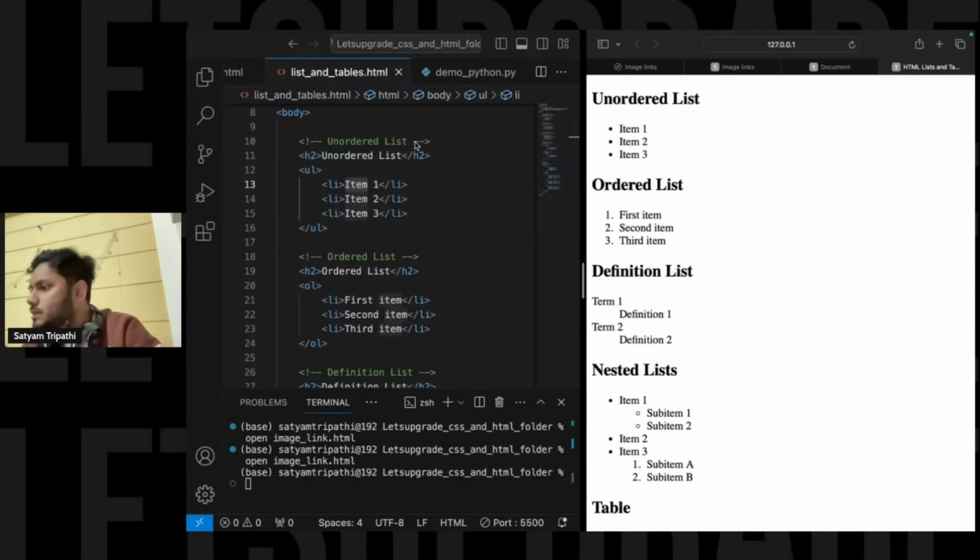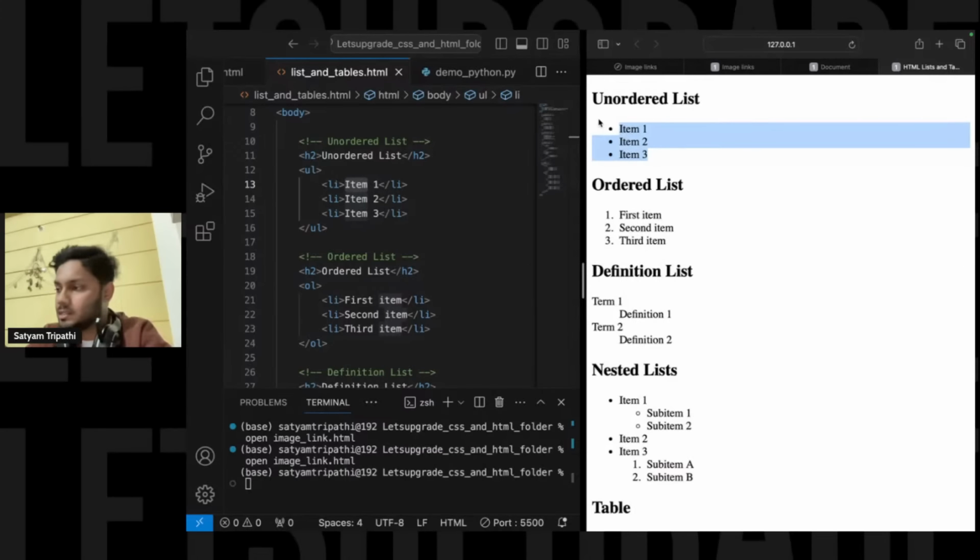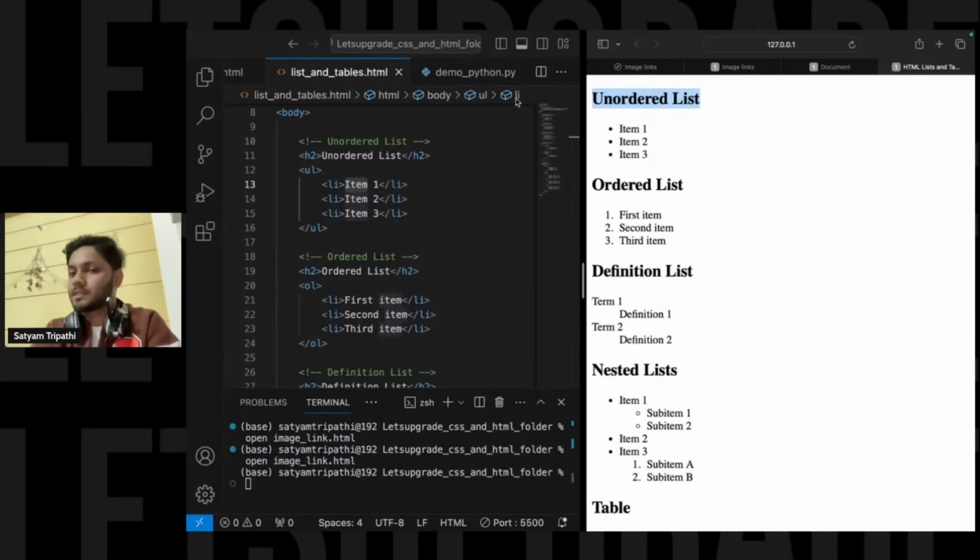Yeah, obviously, bullets and numbers. So I'm just going to talk about the unordered list, because that depends on the use case you are using. Let's say if you require bullet points, at that time you will use an unordered list. But if you need numbers, you will use 1, 2, 3 like this. Yeah, Kishore, bullets and numbers are basically points and numbers. Yeah, you guys are right.